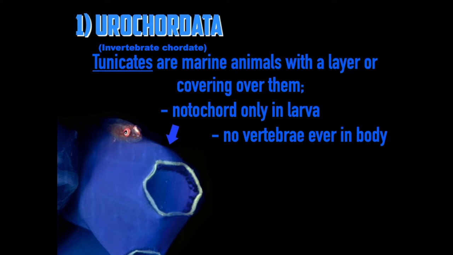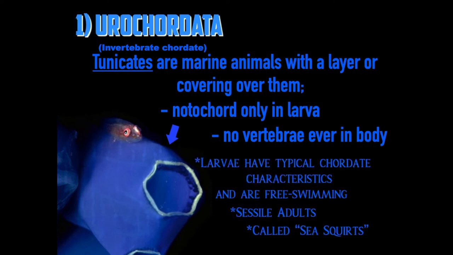And the focus is when it's a larva, it has something called a notochord. And the notochord is that structure that's like the splint. So when it's a larva, it has the notochord, and then when it becomes the adult, it loses its notochord, but it never gets a vertebrae. Okay, so we said the larva has the chordate characteristics, and the larva will be free swimming, and it'll go into the ground and grow as an adult.